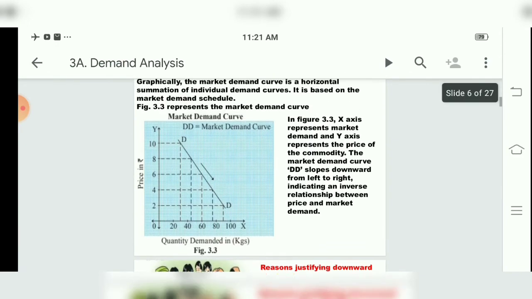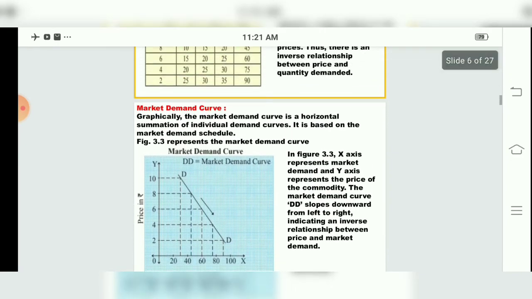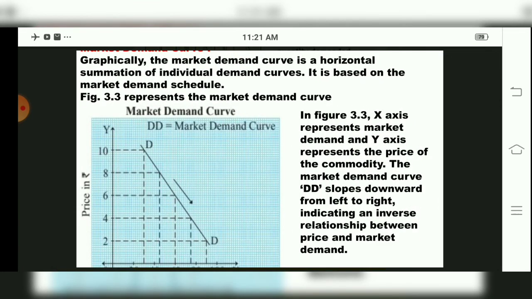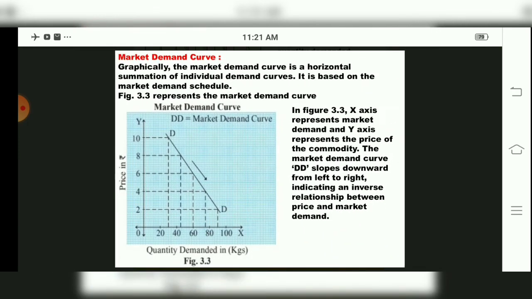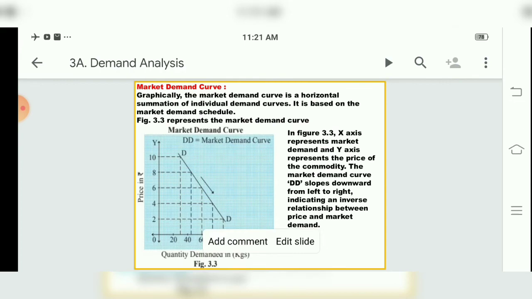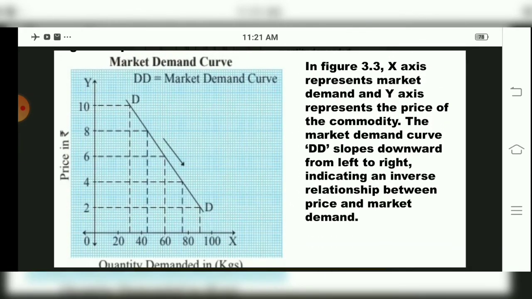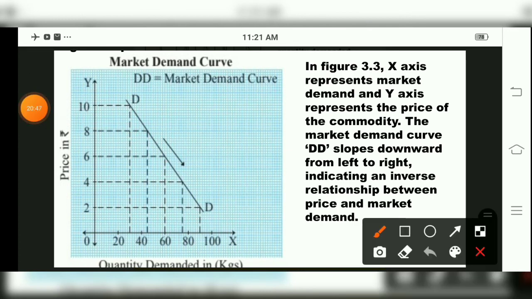Now we'll study the graphical representation, see, of a market demand schedule. Now already it has been told, we studied over there that market demand schedule, children, will show in a horizontal way. Horizontal curve summation will be there. Of who? If we compare individual demand curve and market demand curve. So in figure 3.3 it is shown that horizontal summation of market demand curve is there. So we'll just study this market demand curve.